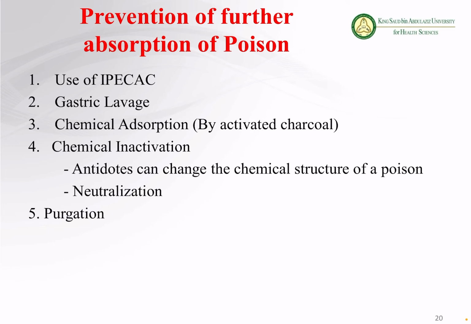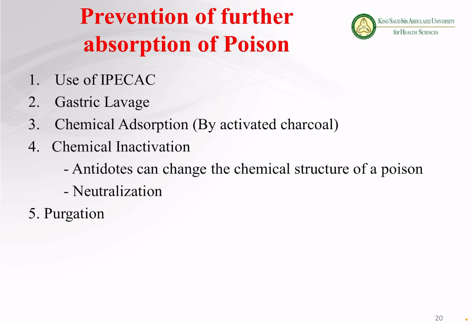In that case, we have to give an antagonist that will change the chemical structure of the mercury. So we give dimercaprol. You remember it was mentioned in the slide. Dimercaprol is used as an antagonist for the treatment of mercury, arsenic and gold. That dimercaprol will change the structure, and the properties of those compounds will also change.